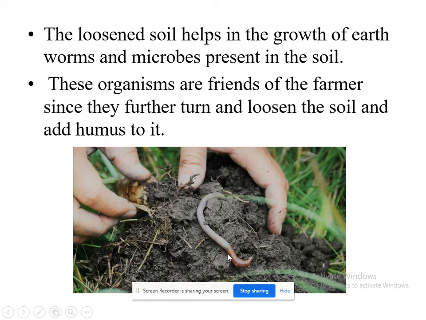But why do we require these kinds of organisms? Because they help the soil become fertile. That is why these organisms are called friends of the farmer. They provide nutrients to the soil. For example, this organism is called an earthworm. These earthworms are called friends of the farmer, and they grow very well when we turn and loosen the soil.